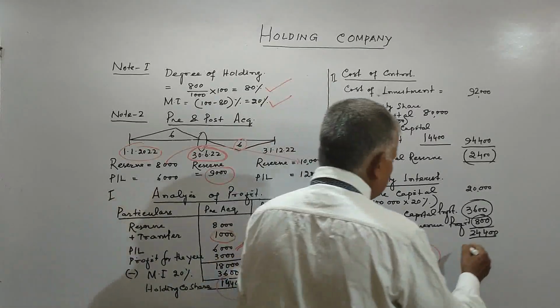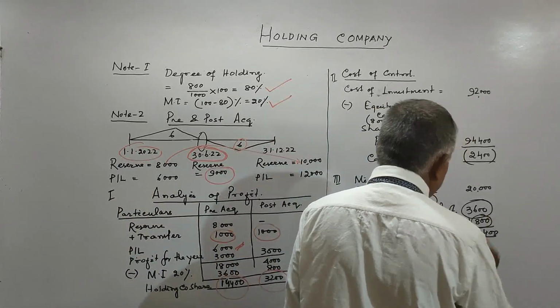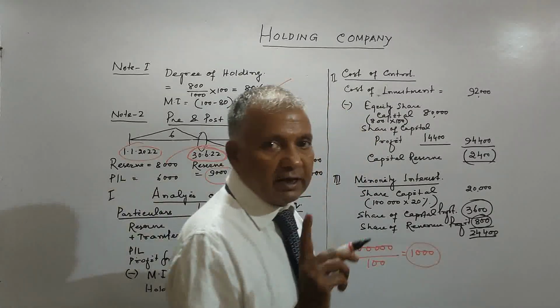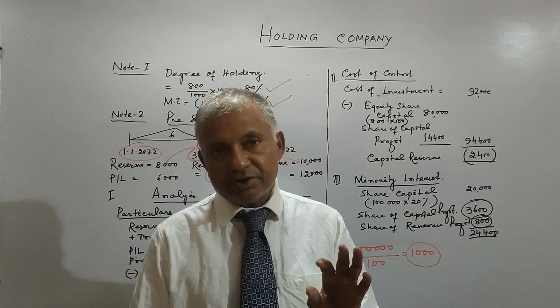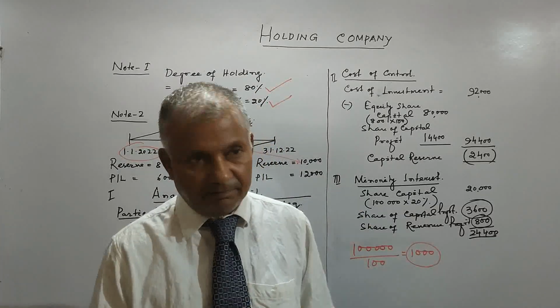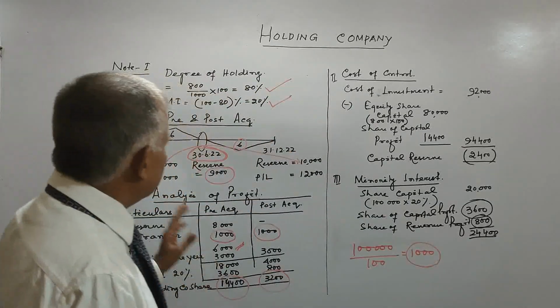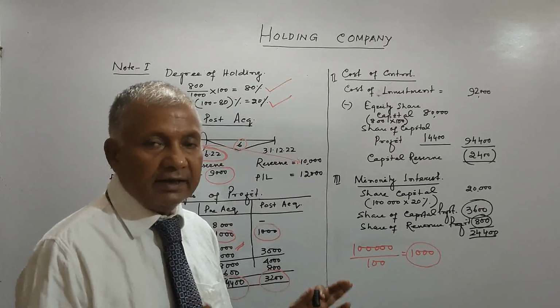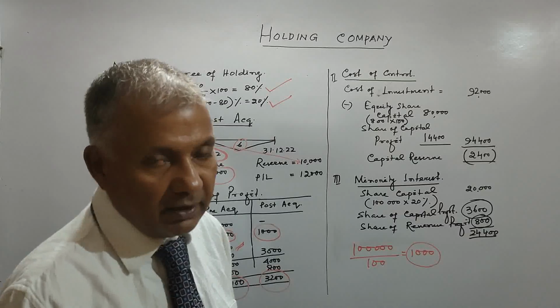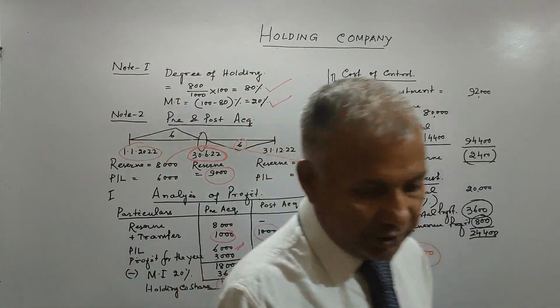So minority interest comes to 24,400. It will come on the liability side of the balance sheet as the last item. Then we shall go for the holding company PL, reserve, capital reserve and the balance sheet.